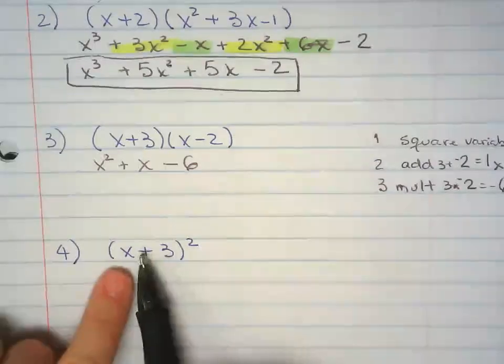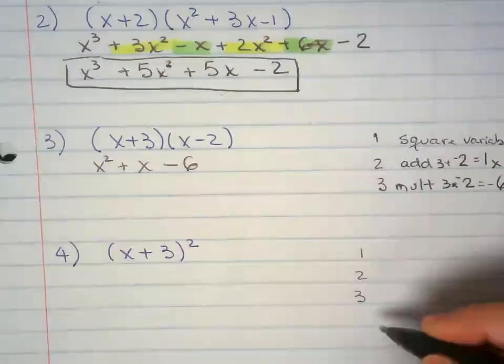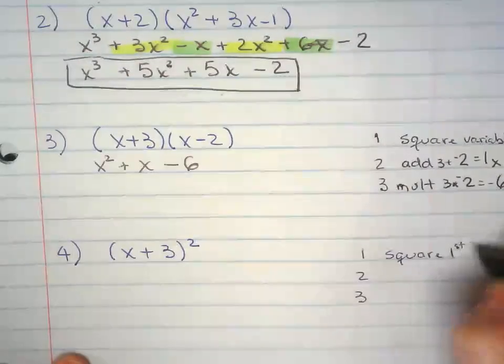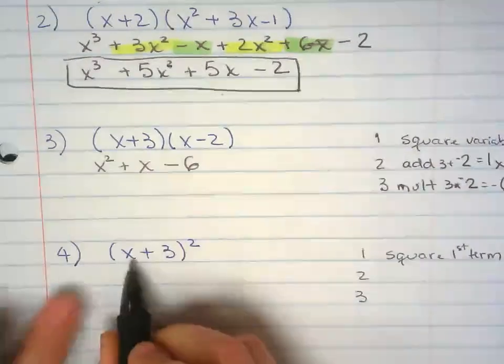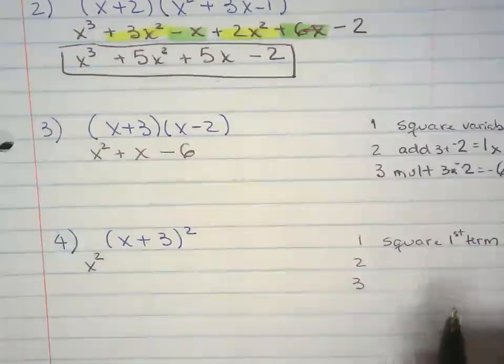This one you could spread them out, but there's again another thing that you can do mentally. So you square the first term. The first term is x right there, so you square it, x squared.